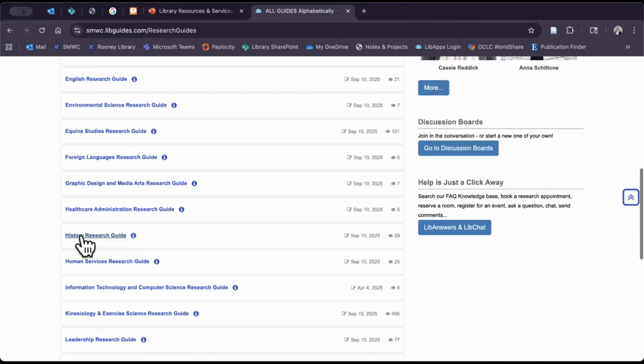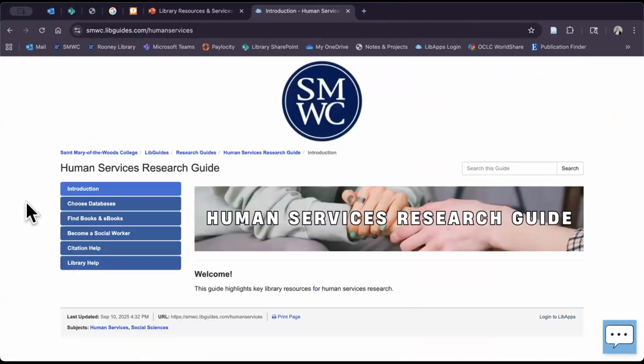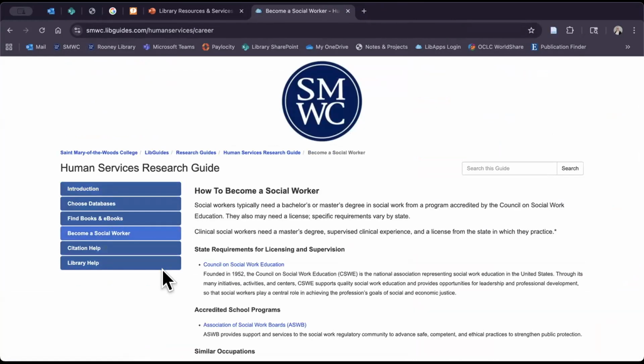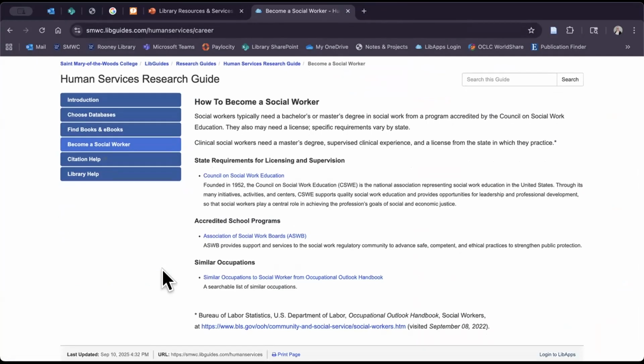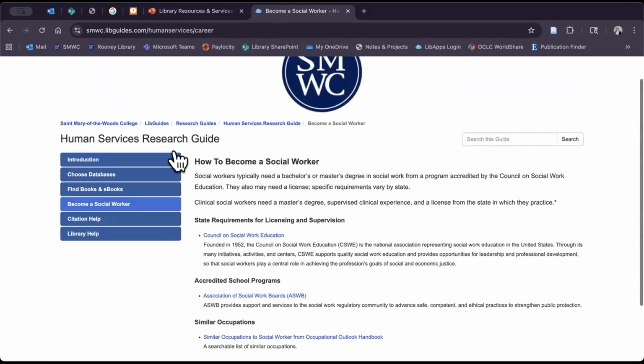So some of these have career guides, like the human services one. It's pretty much the same as the others, but it has a page about how to become a social worker. You'll find that some of these have information for licensing if you have to get a license to do that job. Sometimes it will have links of accredited school programs, or a link to the Occupational Outlook Handbook. So if you're majoring in a particular field, see if we've got information about a career guide within that.